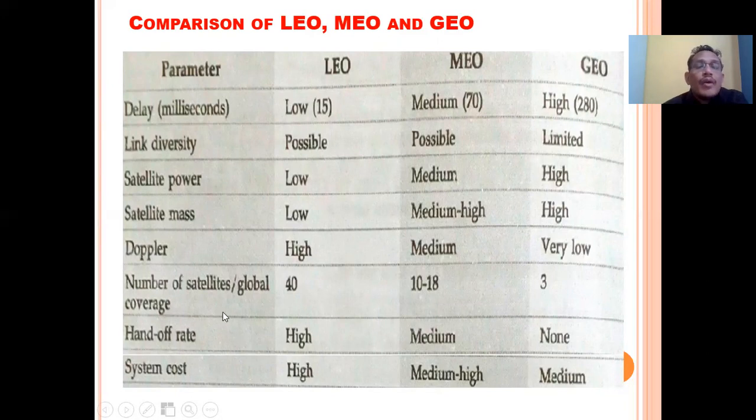Number of satellites required for global coverage: in the case of LEO, a maximum of 40; for MEO, 10 to 20; while in the case of GEO, up to 3 satellites are required, which are always stationary relative to the Earth. Handoff rate is very high, medium, and none in the case of LEO, MEO, and GEO respectively.